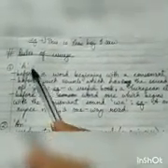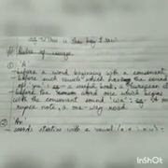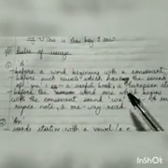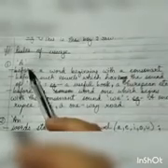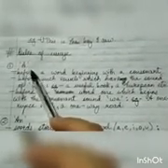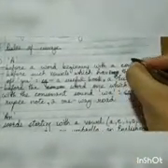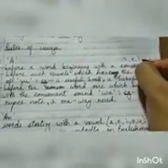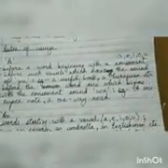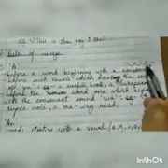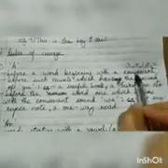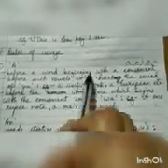Now, coming down to rules of usage, where are we supposed to use a, where are we supposed to use an and the? So there are certain rules that we have to follow. For example, for using the article a, we use it before a word which begins with a consonant. Consonants are the English alphabets excluding the vowels a, e, i, o and u. So before a word which begins with a consonant, we can use a.